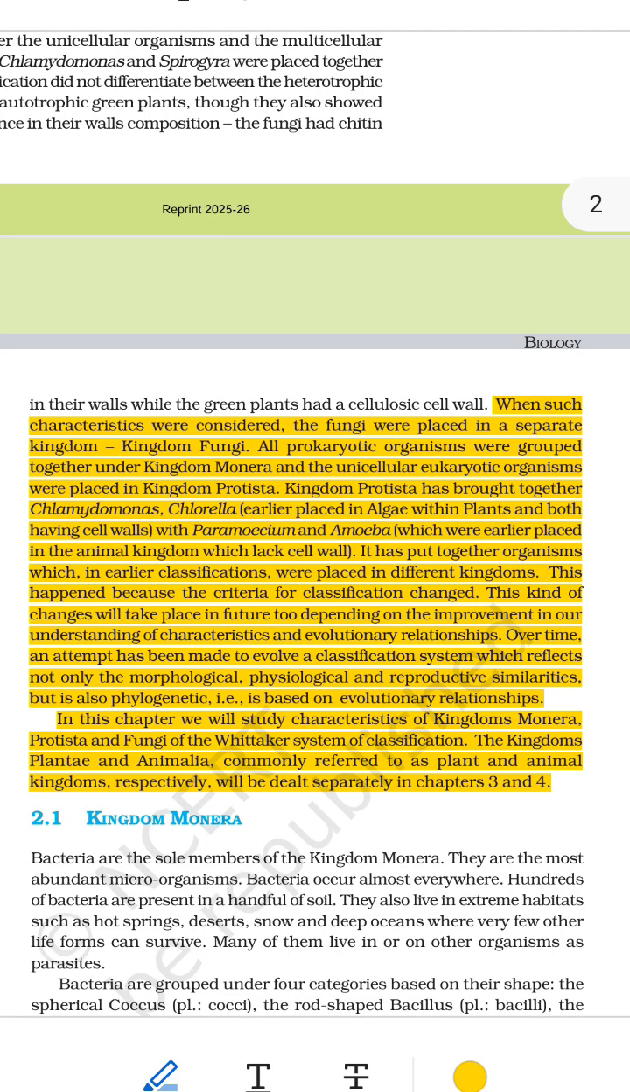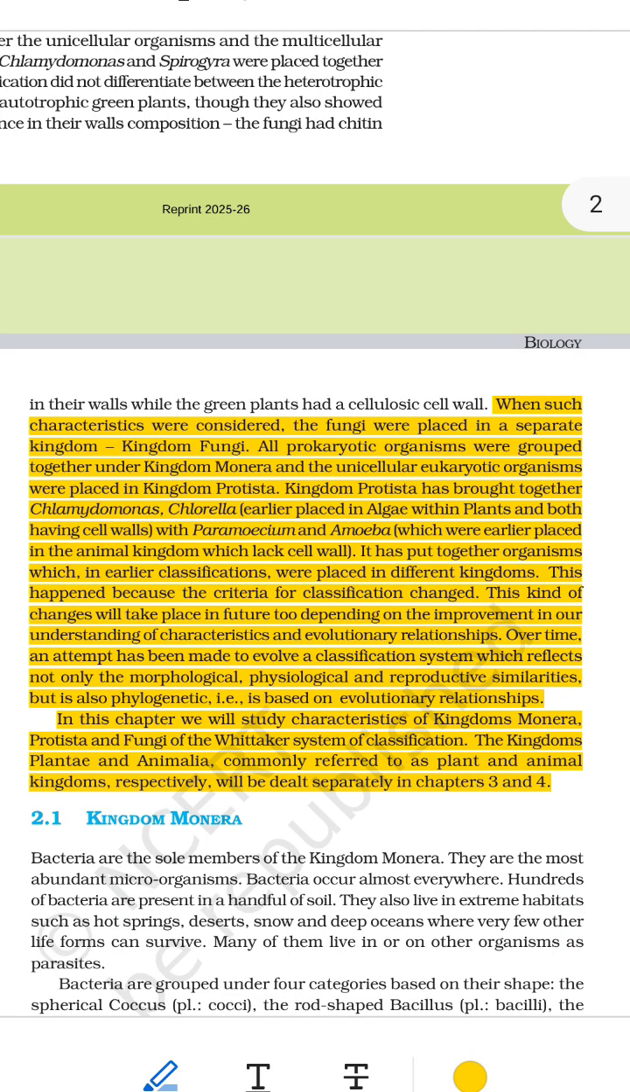These include bacteria, blue-green algae, also called cyanobacteria. So, all of these very simple one-celled organisms were put together into one group called Kingdom Monera. Example, the bacteria in curd, yogurt, the bacteria that cause sickness, the blue-green algae in water.